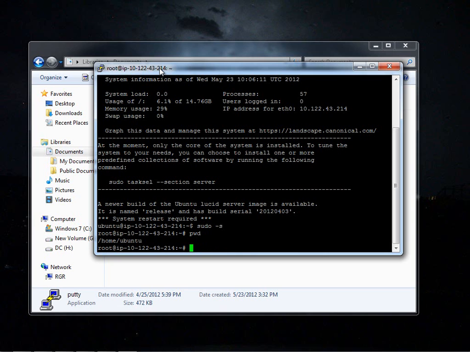We go ahead and install Apache 2 here. Since we are the root user, we don't need to type sudo anymore. We can type apt-get install apache2.